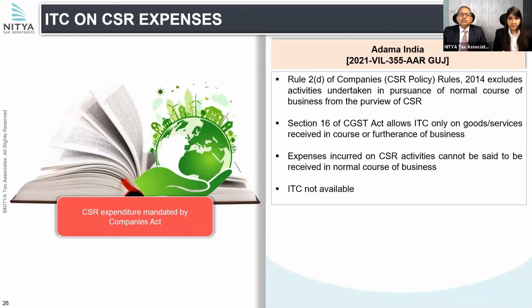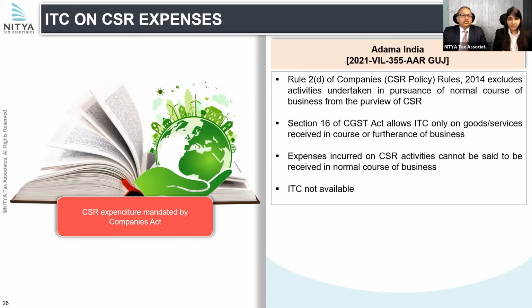And by relying on this and then looking into Section 16, where ITC is allowed on goods and services received in the course or furtherance of business, the authority held that since the expenses incurred on CSR activities cannot be said to be received in the normal course of business or furtherance, therefore ITC is not available.